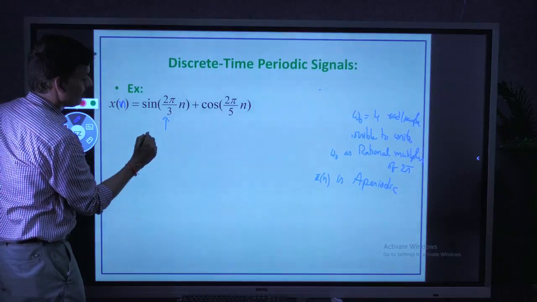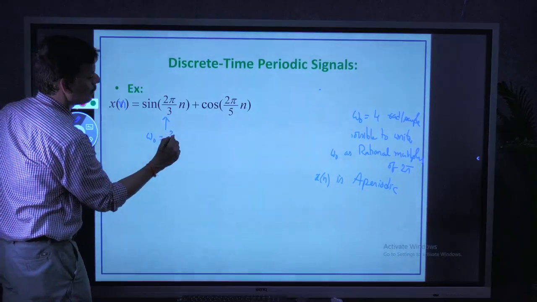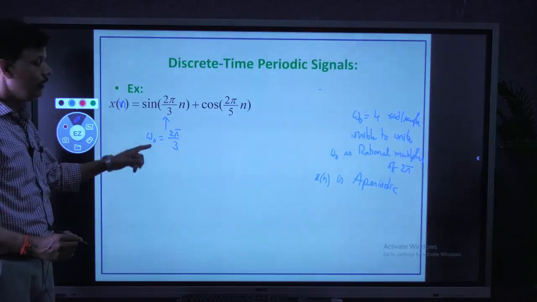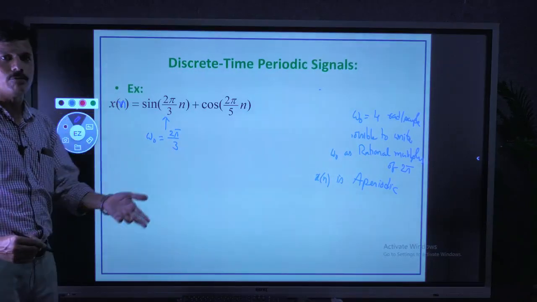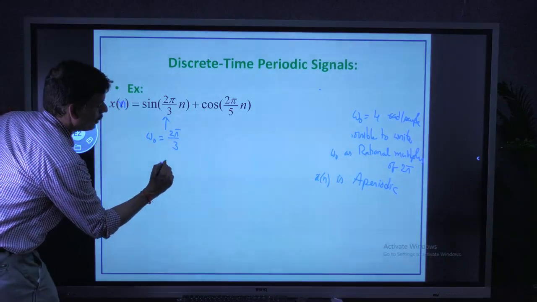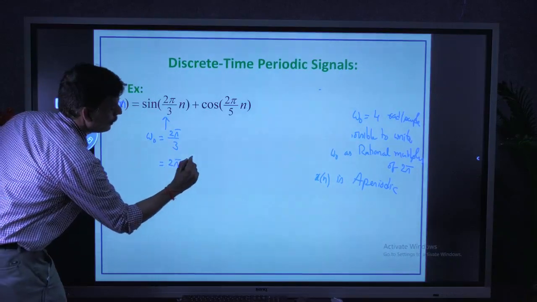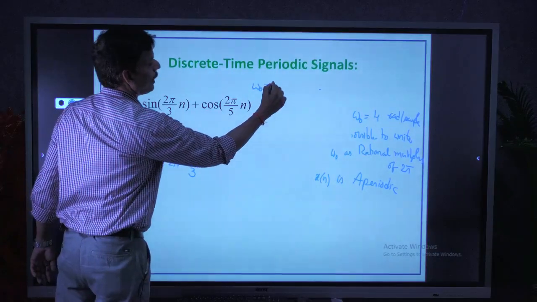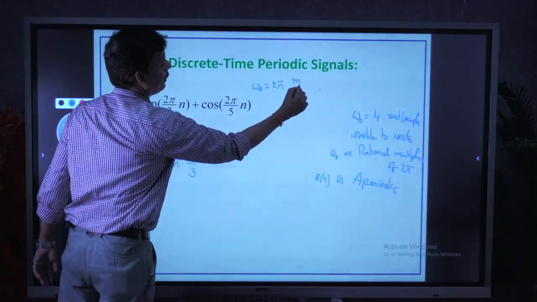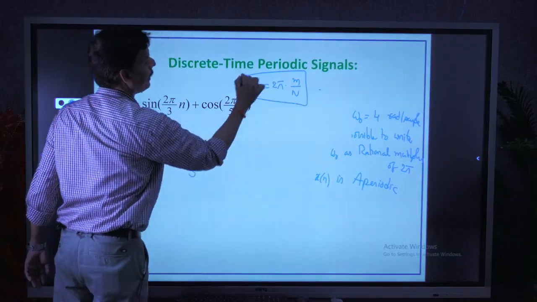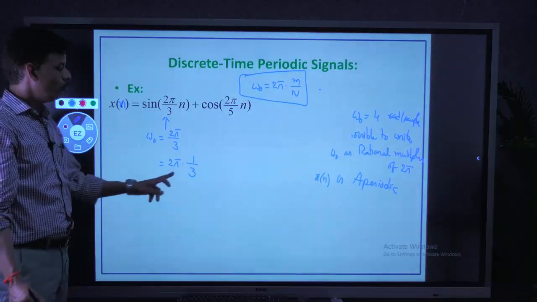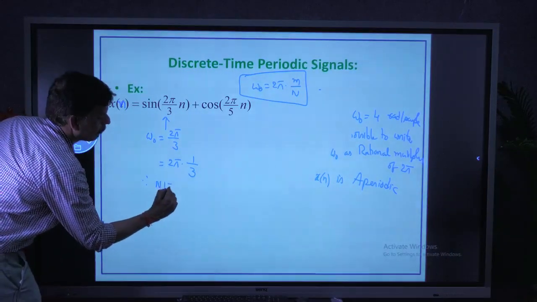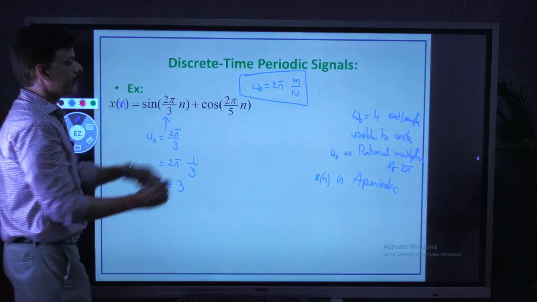So from the first term, take out omega naught. What is omega naught? 2 pi by 3 radians per sample. Here, if you observe, it is possible to write omega naught as multiples of 2 pi. So it can be written as 2 pi into 1 by 3. We know the form: omega naught equal to rational multiples of 2 pi, m by capital N. You should keep it in mind always. Therefore, by comparing with this form, the fundamental period N1 equal to 3.